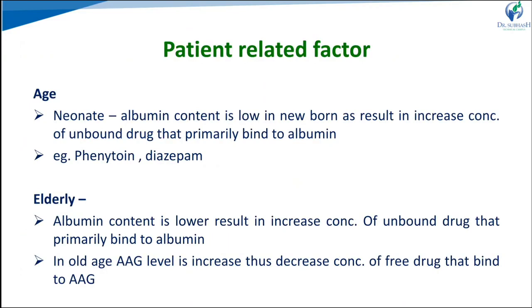The last of the factors is patient-related factors. In the age portion, there are children or newborn infants. There the albumin content is low as compared to adults, so there is less protein binding, and more drug is in a free form. In elderly patients, the albumin concentration is also less, so at that time also we have to see more free drug concentration. Inter-subject variability mildly affects protein binding.